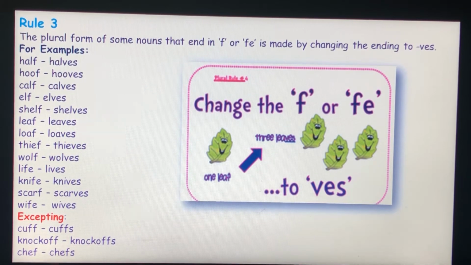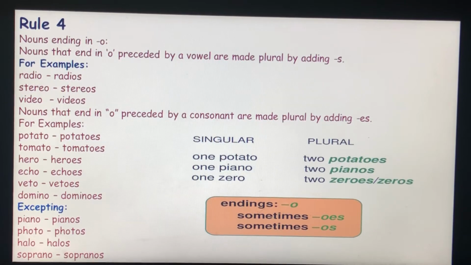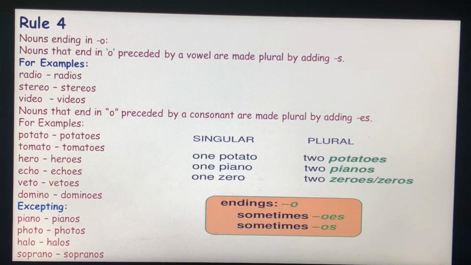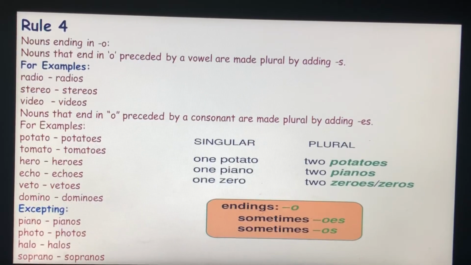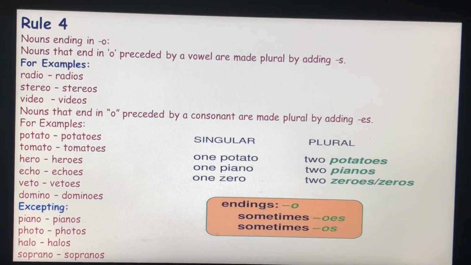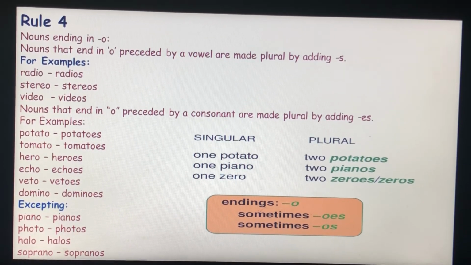Nouns ending in o, in Rule 4. Nouns that end in o preceded by a vowel are made plural by adding s. Example, radio, radios, stereo, stereos. Nouns that end in o preceded by a consonant are made plural by adding es. Potato, potatoes, echo, echoes, domino, dominoes.